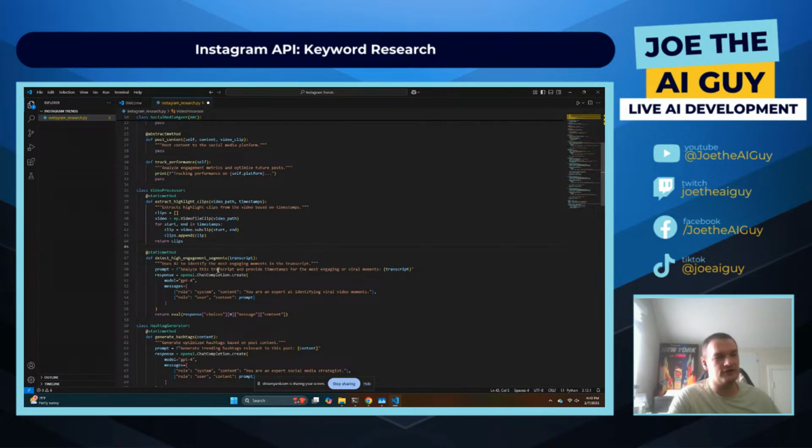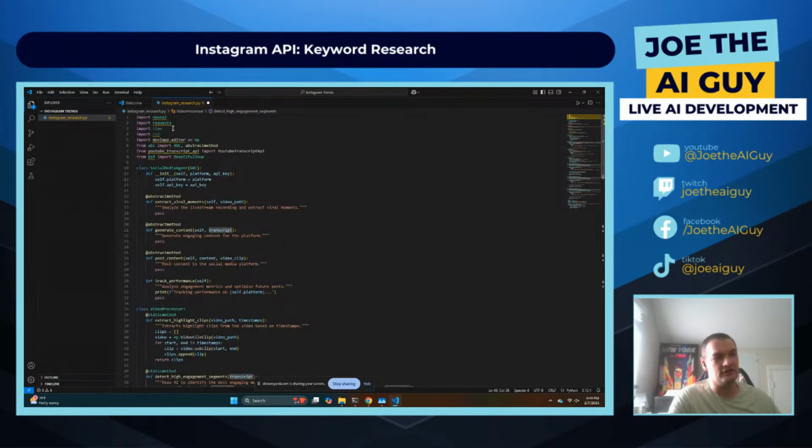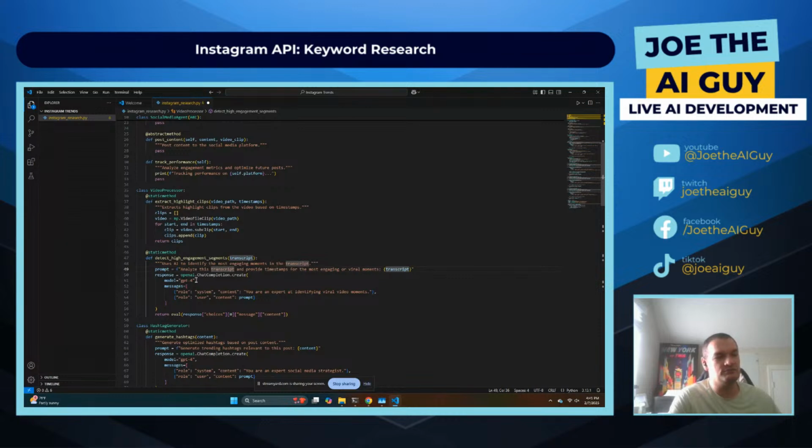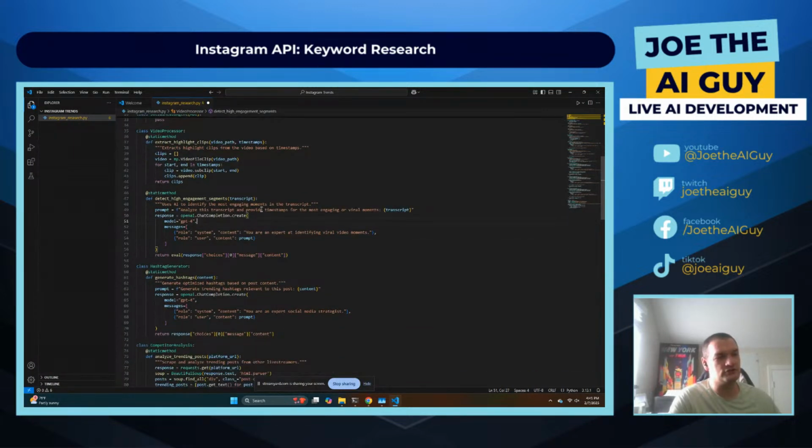Now, I'm not sure how well these prompts actually work. It looks like it's actually just calling OpenAI, but I never specified what to use. I didn't say I have OpenAI API access or anything like that. So because I asked ChatGPT, it probably just went with, yeah, you're going to use OpenAI. You're going to use GPT-4 for the model here, even though I'm pretty sure there are other models that would be more useful at this.